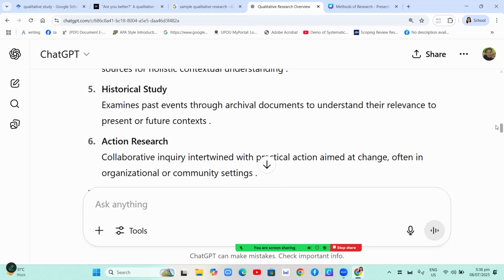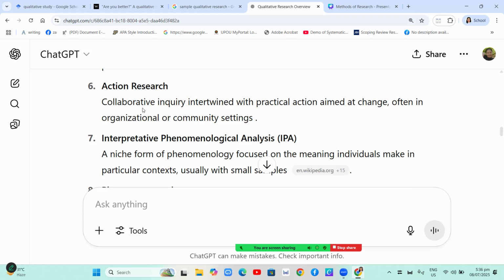Okay? Historical study examines past events through archival documents to understand their relevance to present or future context. So, when you are conducting historical study, it is also a qualitative study because you need to examine the past events. Action research, collaborative inquiry intertwined with practical action aimed at change, often in organizational or community settings.